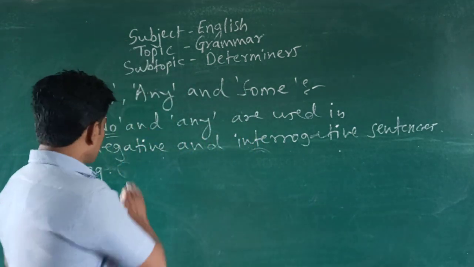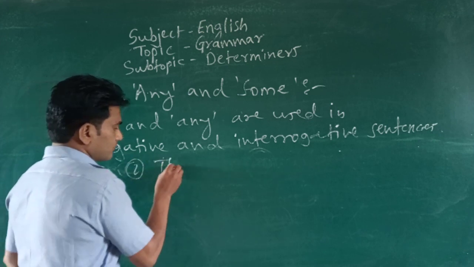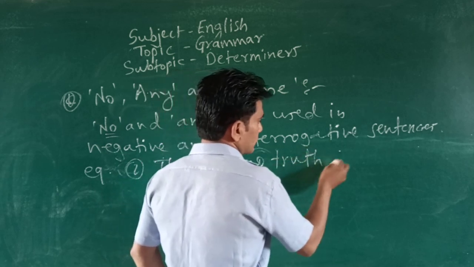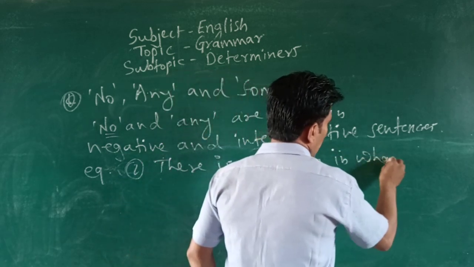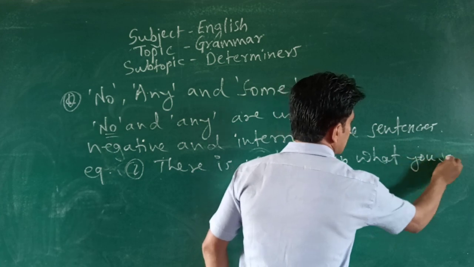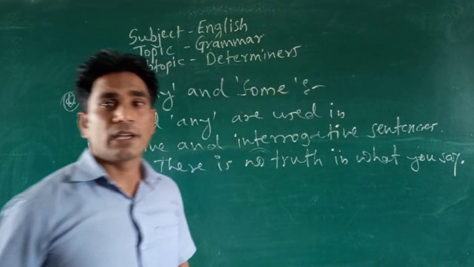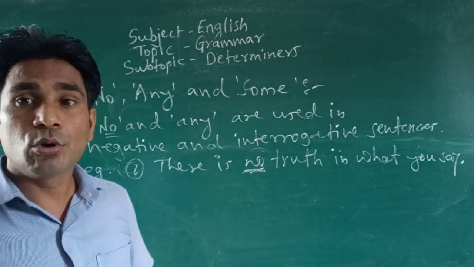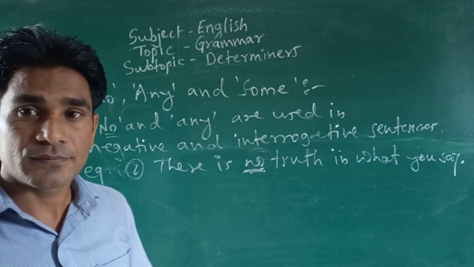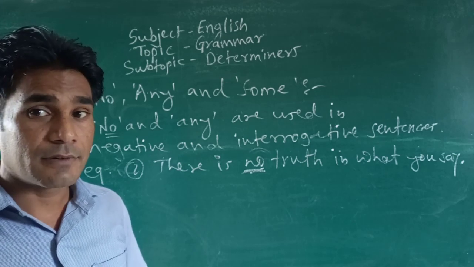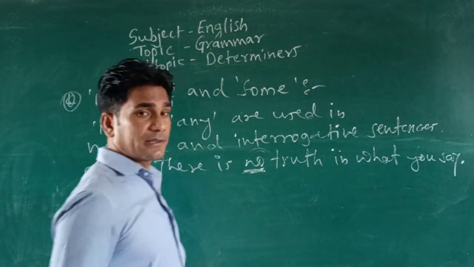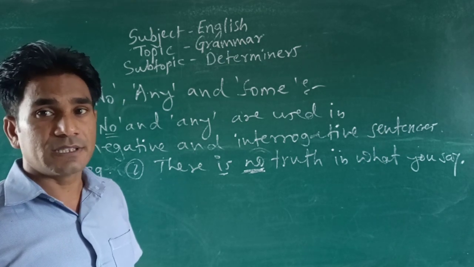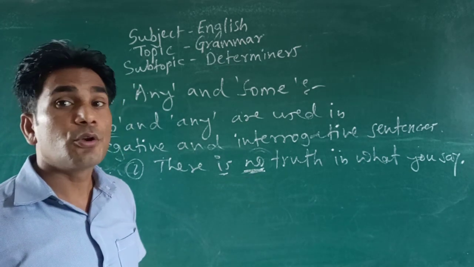There is no truth in what you say. Second example. There is no truth in what you say. Getting the difference between the use of no and any. Here again, there is not a negative word with is. So in that case you have to use no.